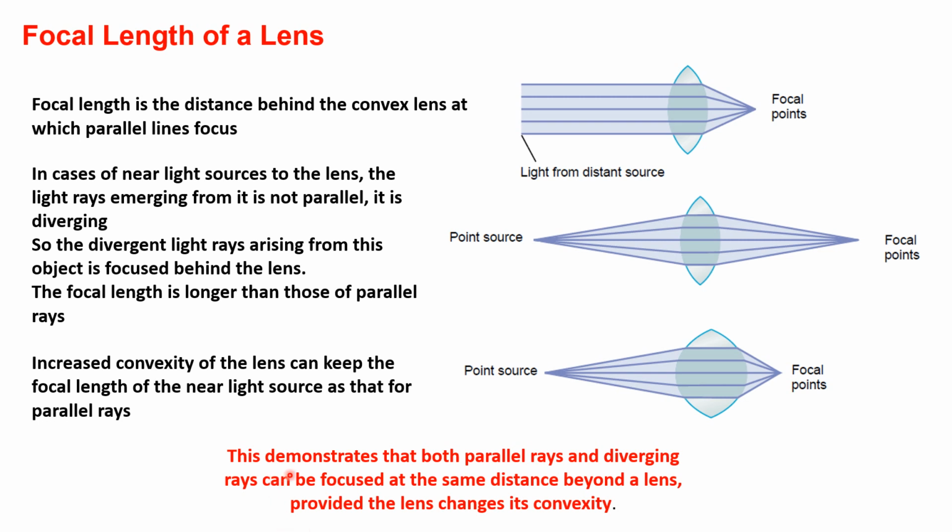So this demonstrates that both divergent rays coming from near objects and parallel rays coming from far objects can be focused at the same distance beyond the lens, provided the lens changes its convexity, increasing it.